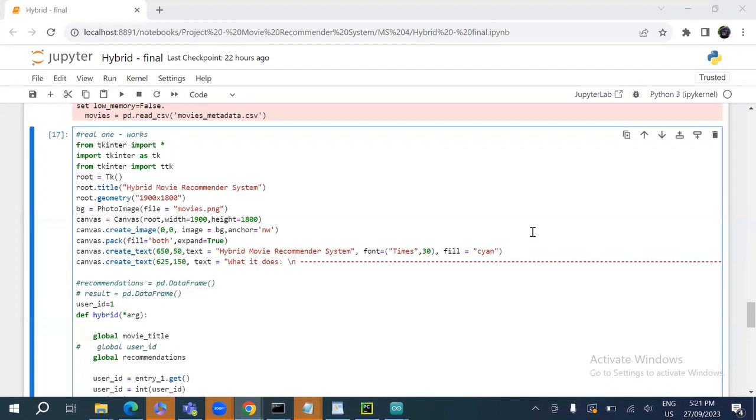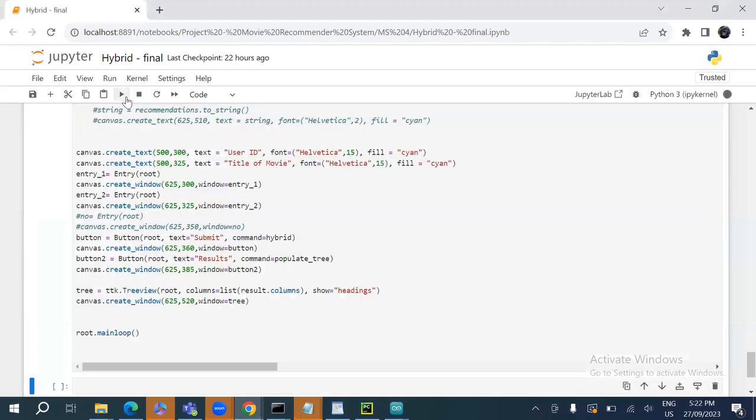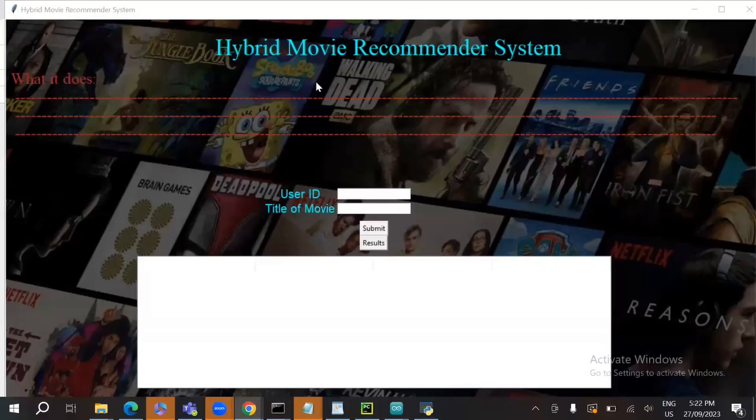So now first I'll be showing the output of my hybrid movie recommender system. If I just run the code, as you can see, there is a brief about what the hybrid movie recommender does. Then there are two empty text boxes where the user has to enter their ID and the title of a movie that they want similar recommendations for. And then there's the submit button to send the values, and results will show the chart.